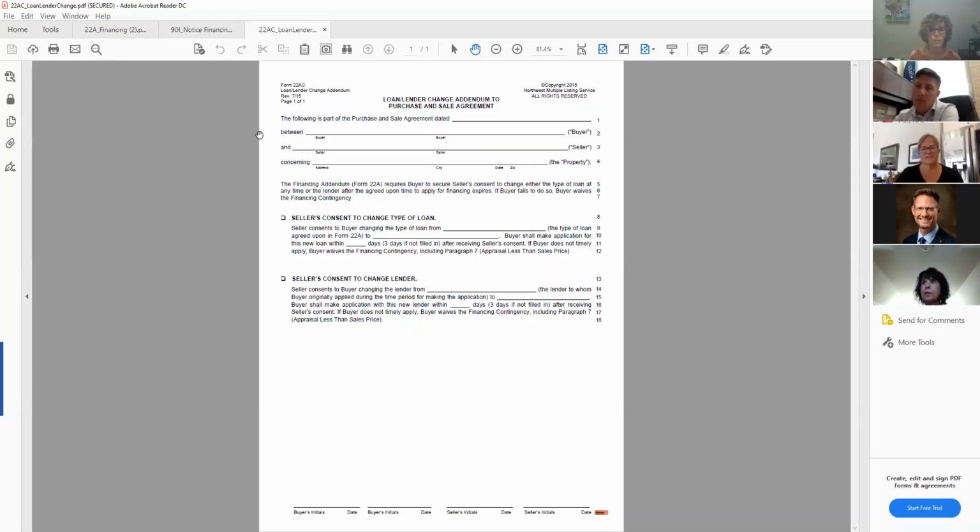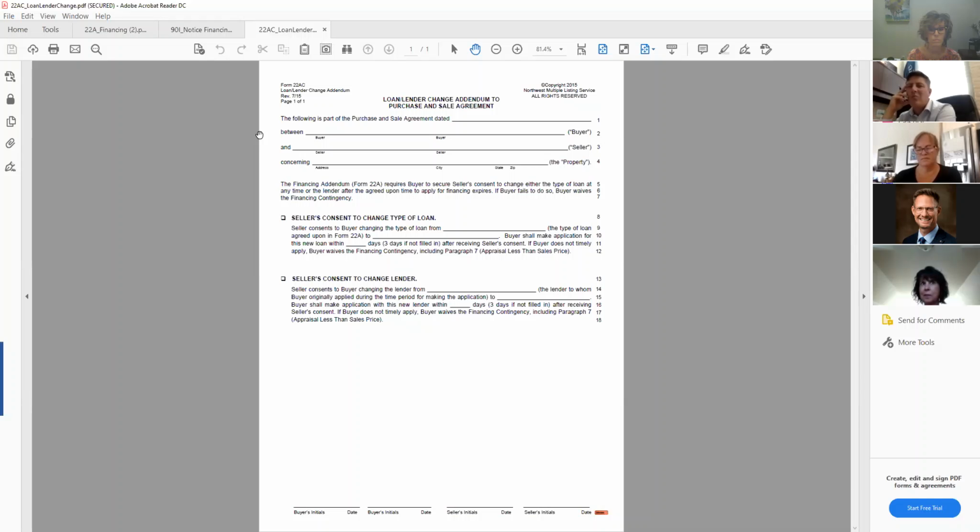And obviously in the purchase and sale and that finance contingency, if they mark conventional and let's say FHA, if they were originally going conventional, they have the backup of that already being pre-checked, so they wouldn't need this form. Yeah, that's a good point. You can check more than one box. Now, Annie Fitzsimmons says don't check all the boxes in terms of the loan type your buyer's going to get. But if they're going back and forth between conventional and maybe FHA, and they're not totally sure, you could check both of those boxes.